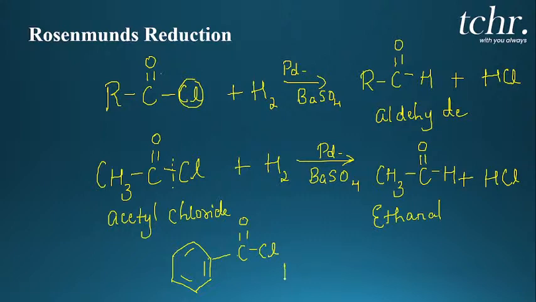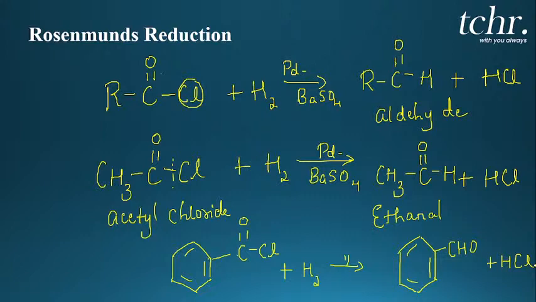C6H5COCl. So what do you have to perform? You have to perform Rosenmund's reduction and tell me what is the product you get. What product you will get? Yes, here you will get an aromatic aldehyde, that is benzaldehyde, right? C6H5CHO plus HCl. So what is the product you get? You get benzaldehyde.